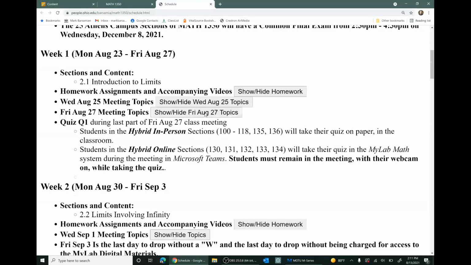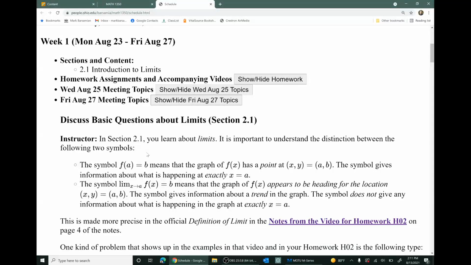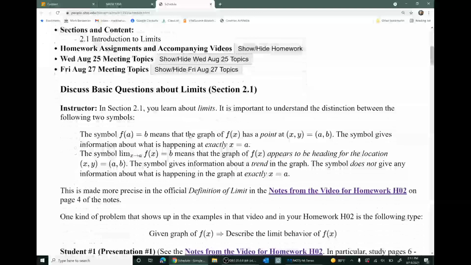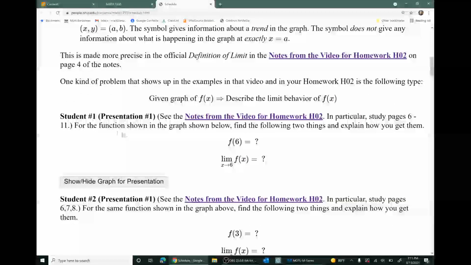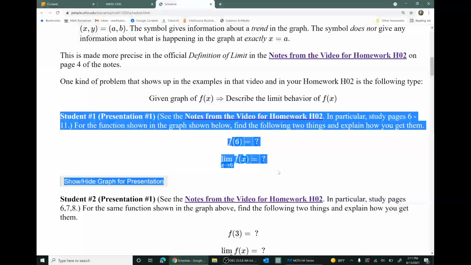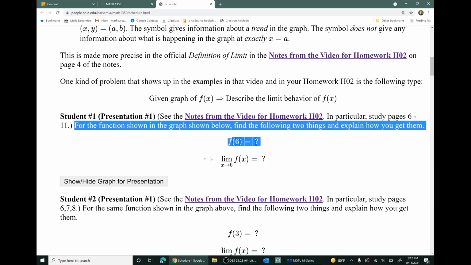Friday, August 27th is a meeting day where there will be some discussion and a quiz. Now here's the way that the topics will be presented on the course schedule for the class meetings. There's descriptions of what the instructor will talk about, and then there are descriptions of student presentations that are going to be done during that meeting. So for instance, on Friday, August 27th, student number 1 will do their first presentation during the class. Now, here's the presentation assignment. It's the stuff that's highlighted.